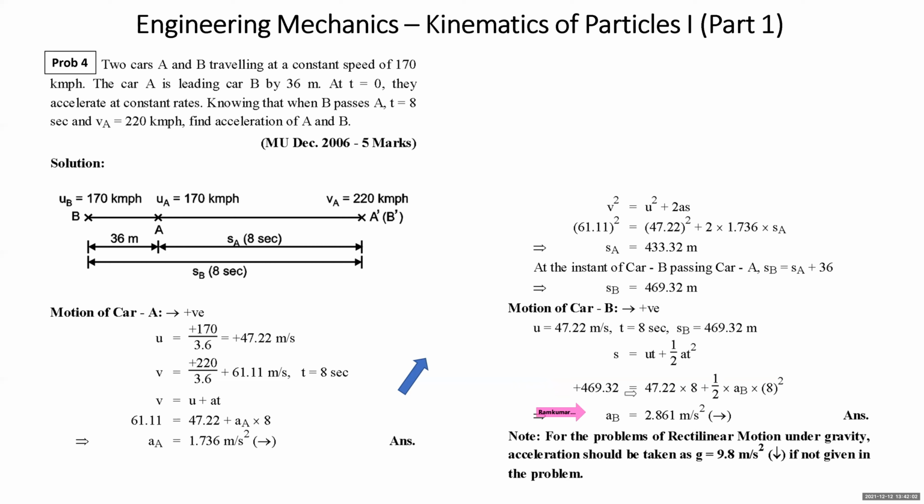Students, in this type of problem, when the two particles are moving towards each other or both are moving in the same direction, one of the most important parameters is the formation of the relation between the distance traveled by the two particles. Like in this case, SB is equal to SA plus 36 is the relation between the distances traveled by the two.